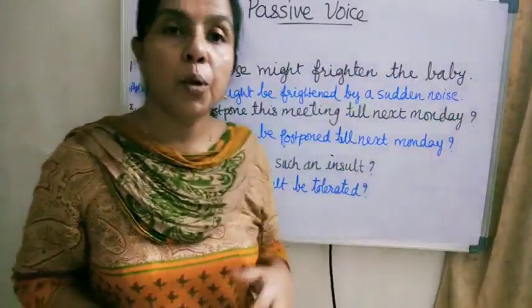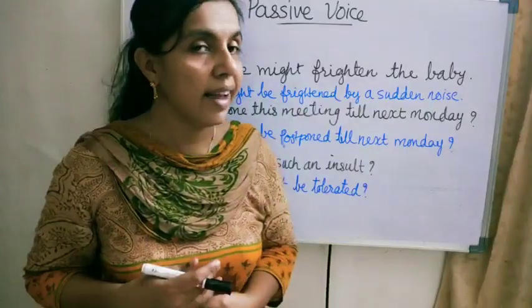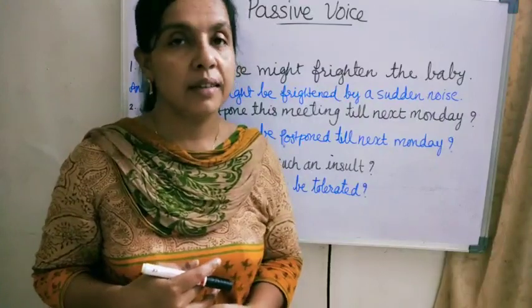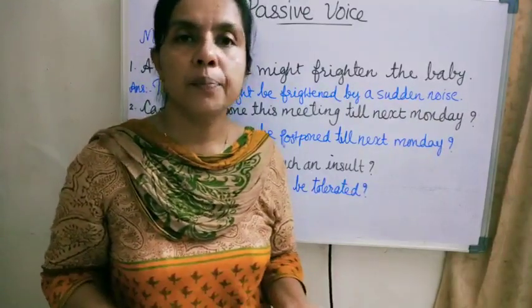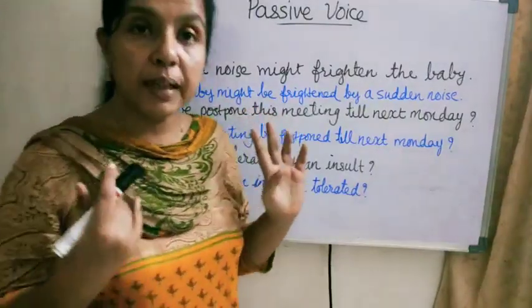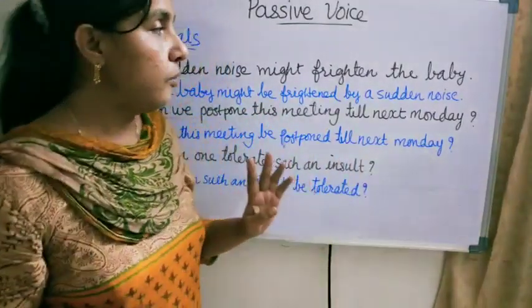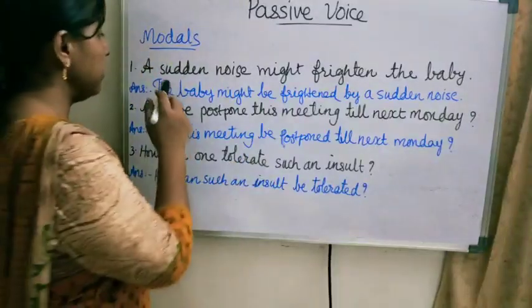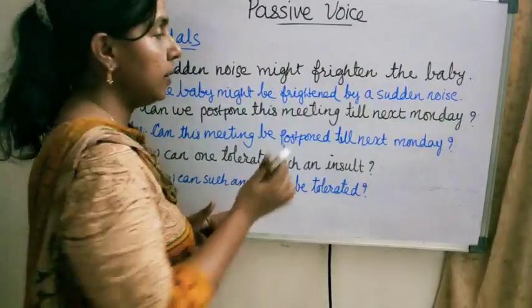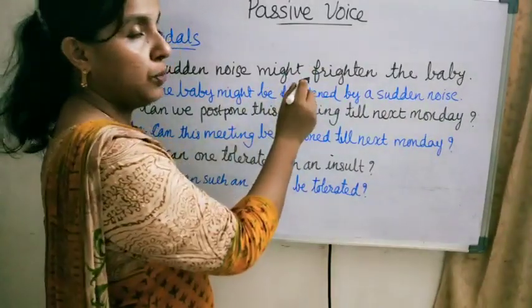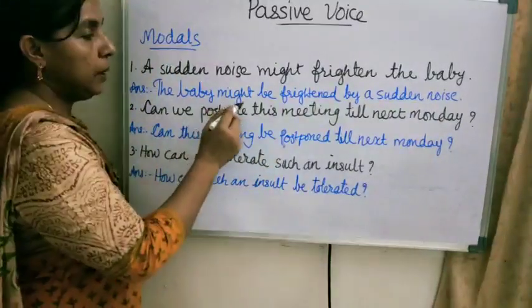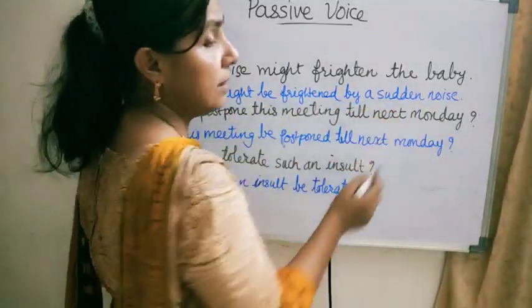Now let us see modals. Which are modals? Can, could, may, might, should, would, must, ought to. All these are modals. In modals, we use the modal plus be plus third form of the verb. Let us see the first sentence: a sudden noise might frighten the baby. Here might is the modal. After that you will use be plus third form of the verb. The baby might be frightened by a sudden noise.